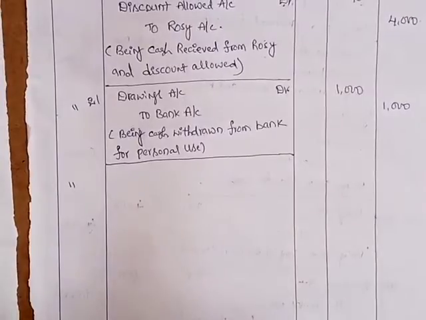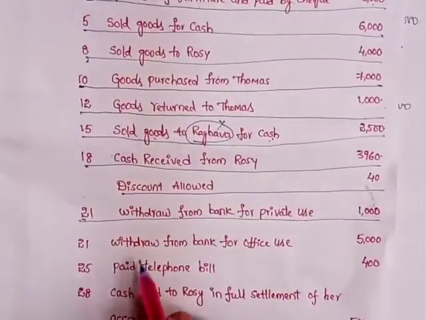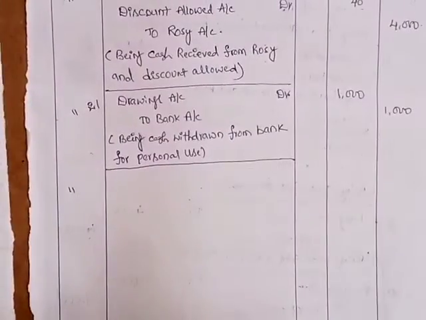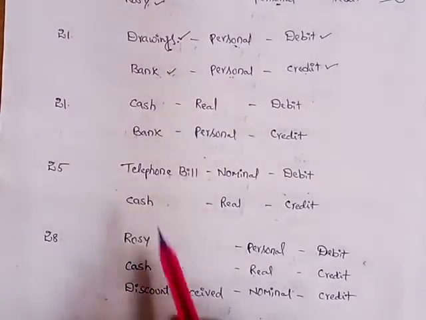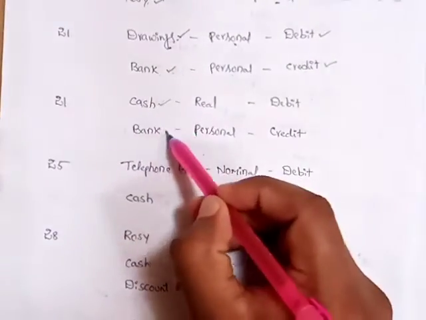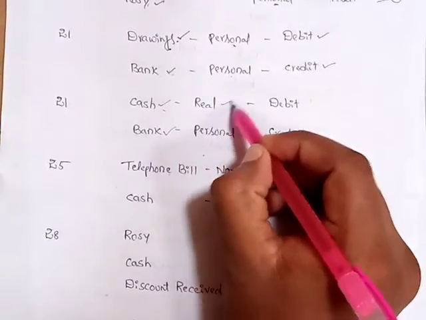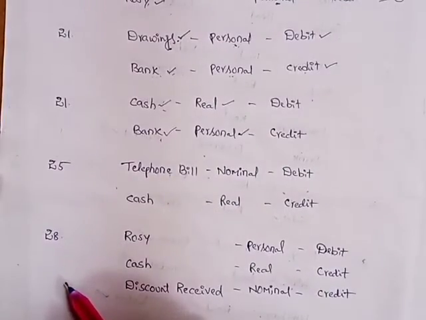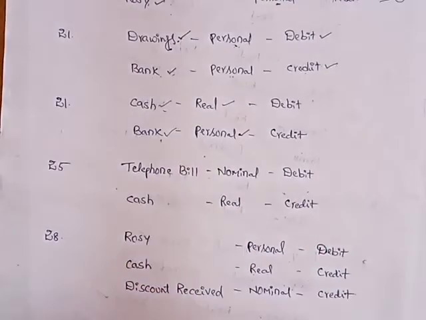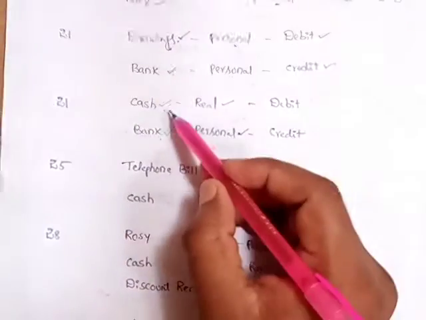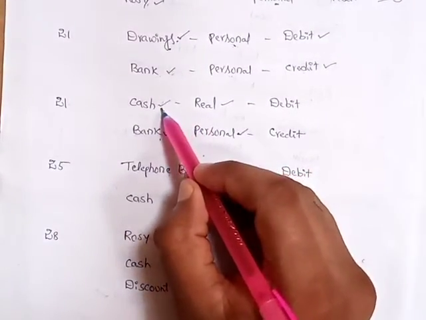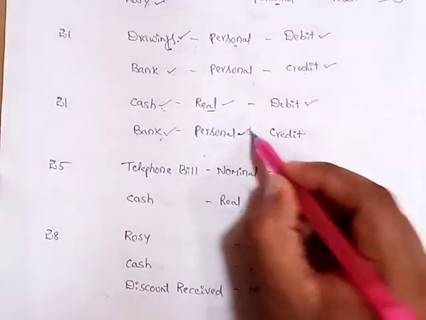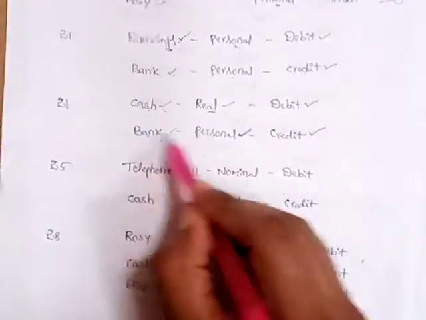Next, withdrawn from bank for office use 5000. So in this transaction two aspects are involved: cash and bank. Cash is an asset, that's why real account. Bank is an artificial person, that's why personal account. Cash withdrawn from bank for office use, so cash comes into the business. According to real account, what comes in will be debit, and here bank is a giver. According to personal account, giver will be credit. So cash debit, bank credit.